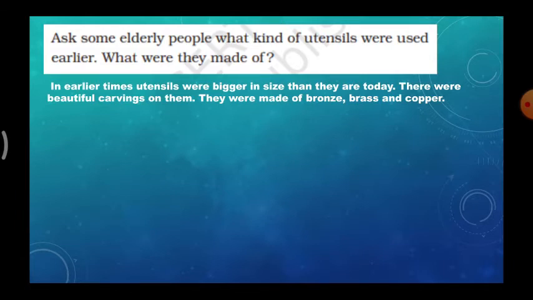It was very big. There were beautiful carvings on them. They were made of bronze, brass, and copper. So the vessels were like that, and the weight of the utensils was more. Now we are using lightweight ones. In earlier days they were using very heavy items.